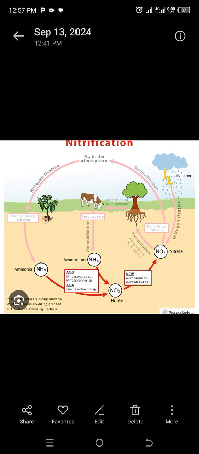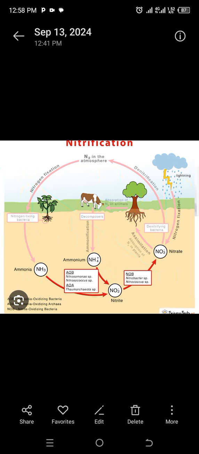All right. Let's proceed to sequence 3. In sequence 3, we look at acquiring nitrogen from organisms. We simply mean, how do plants acquire nitrogen from other living organisms? In sequence 3, we look at ammonification.